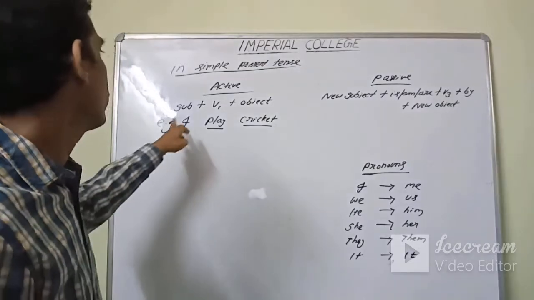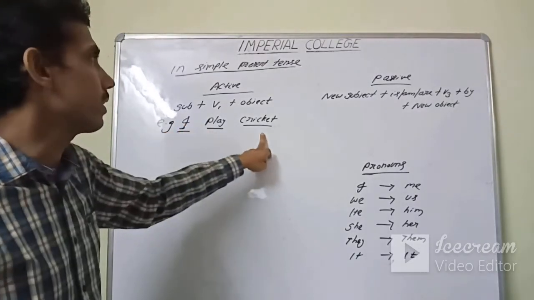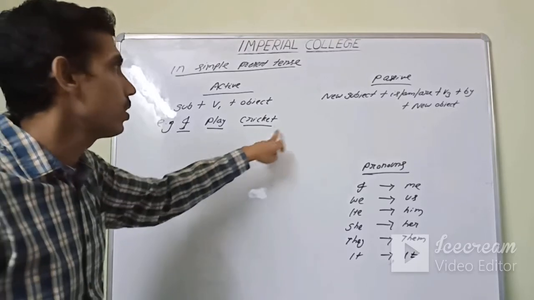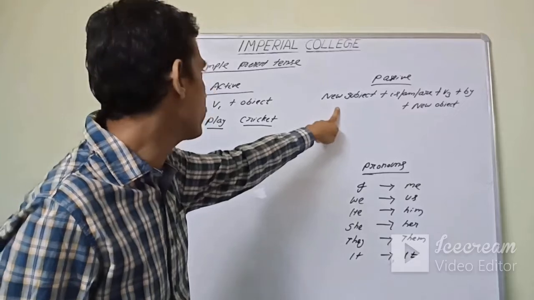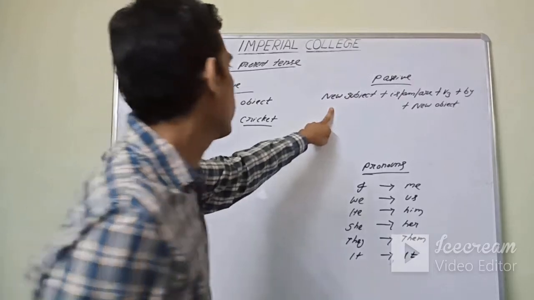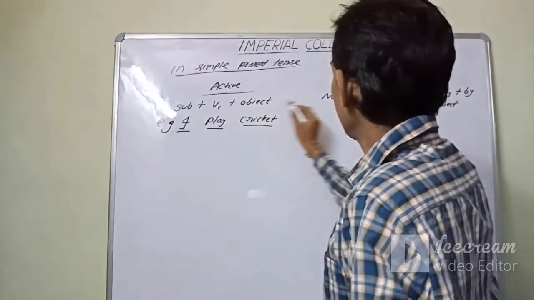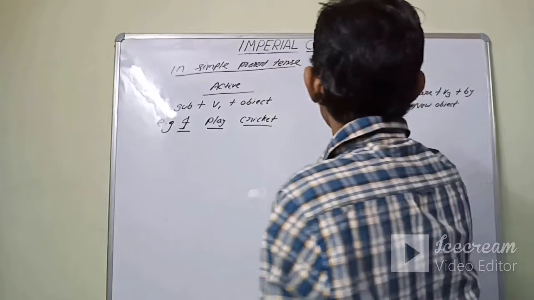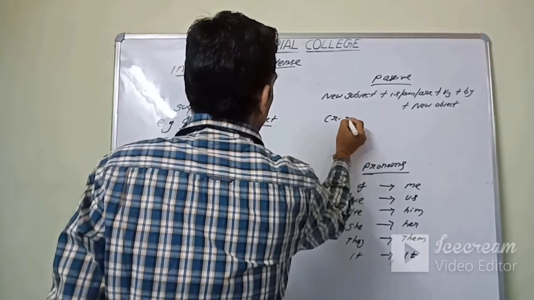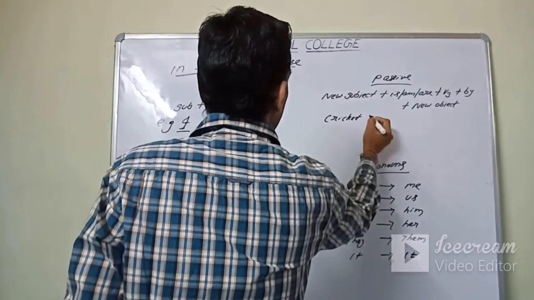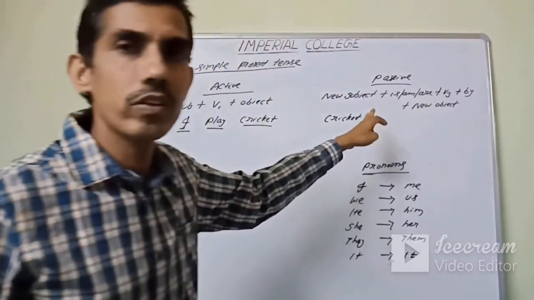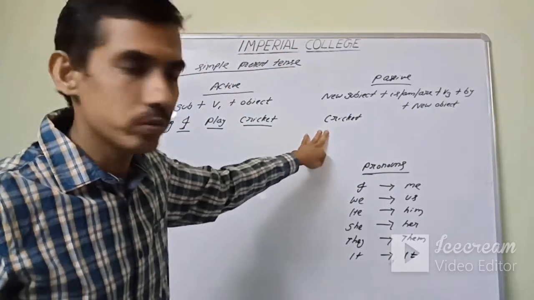Okay, see what we have written. I play cricket. So I is the subject, play is the V1, and cricket is the object. So I told you just now that the object of the active is the new subject of the passive. So in place of new subject, what will I write here? I will write here cricket. Then according to the subject we have to use is/am/are. What will I use for cricket? So definitely is.